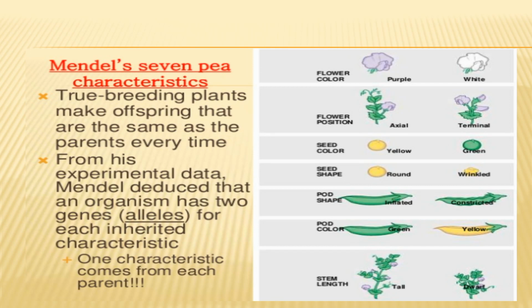True breeding plants. What are true breeding plants? True breeding plants make offspring that are the same as the parents every time. True breeding plants are those plants that make the offspring the same as the parents.